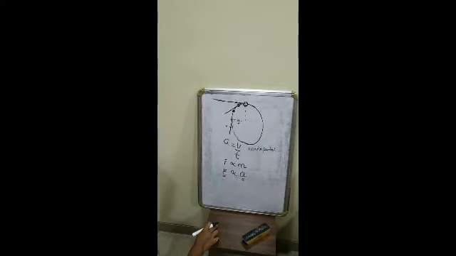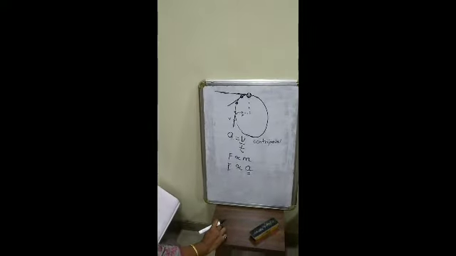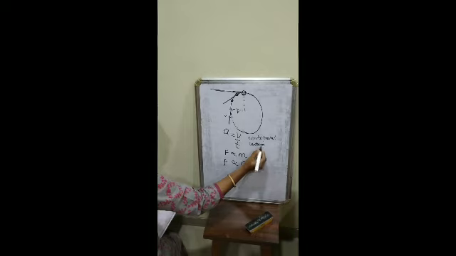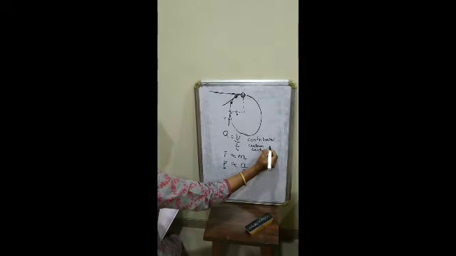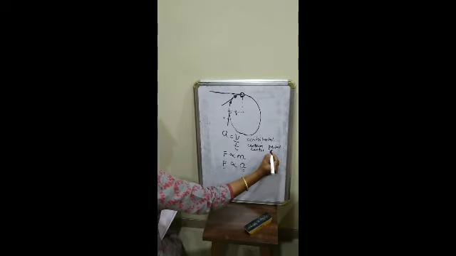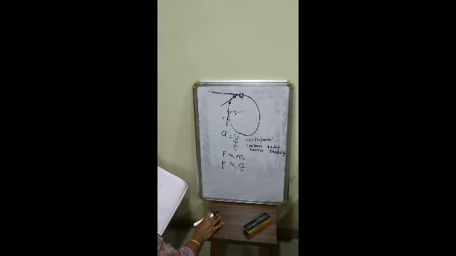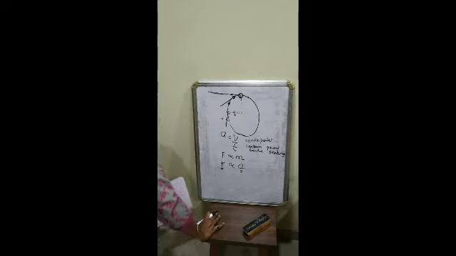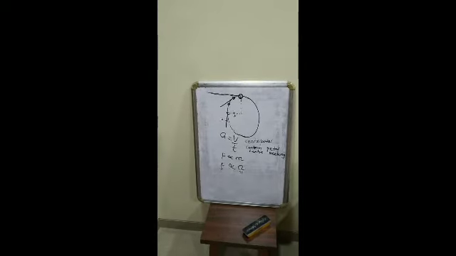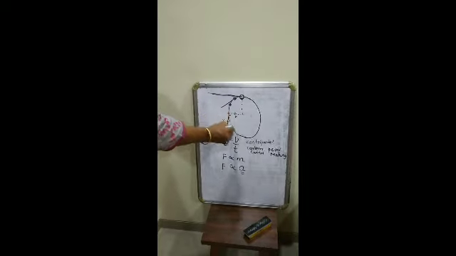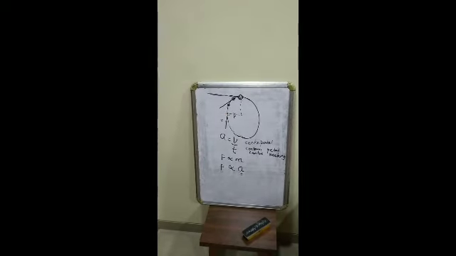The word centripetal has come from a Latin word centrum, meaning center, and petal meaning seeking. So centripetal force is a center seeking force which acts on the objects moving in a circular path.